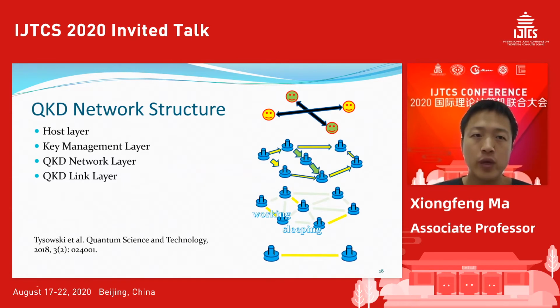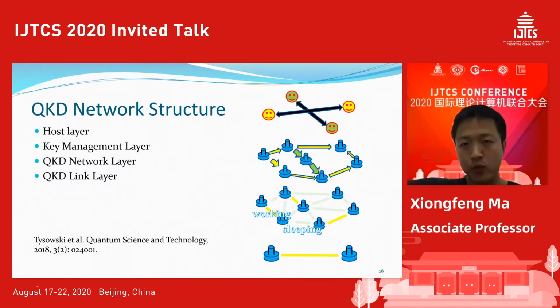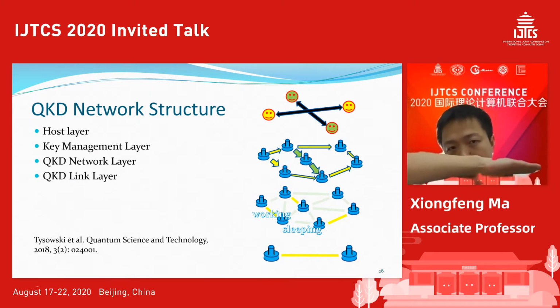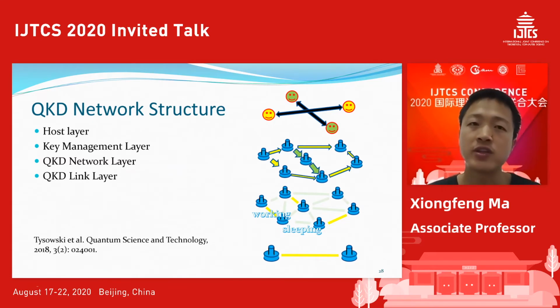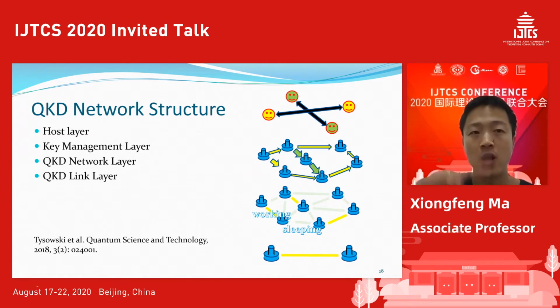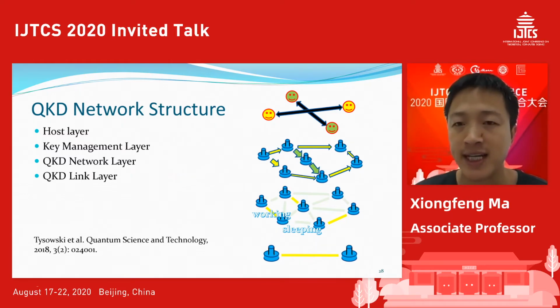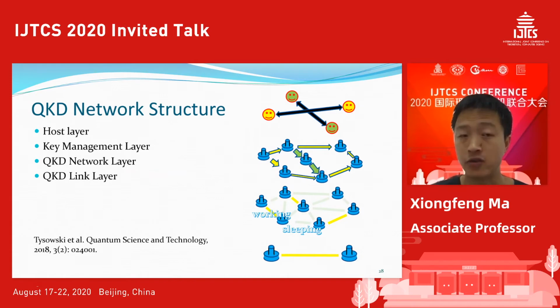So we need to separate out these practical infrastructure parts, and we really need to separate this network structure. This network structure is very similar to the current internet. On the first level, it will be the host layer, where the users do the interface: you get the key yourself and do the encryption. Below that is the key management layer, where we do the key management.